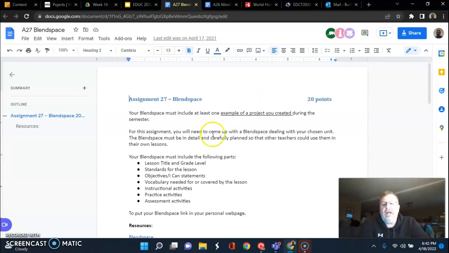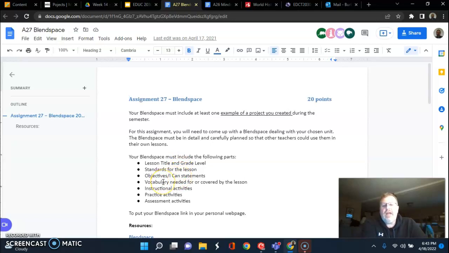You're going to need to have a tile with the lesson title and grade level, another tile for the standards of the lesson, another tile for objectives or I can statements. Objectives: the student will be able to do XYZ with a certain amount of accuracy. That's an objective. Or an I can statement takes a standard and creates it in a student language friendly type of way. So take your standard and just say I can and say what the student will be able to do with that standard. You can put them in either format that you want to, either objectives or I can statements. But that would be a third tile that you need.